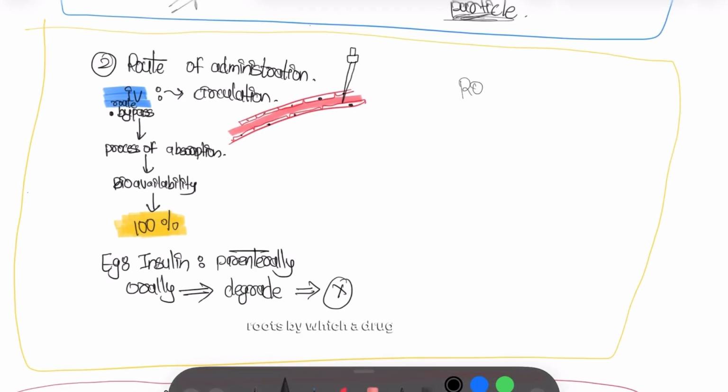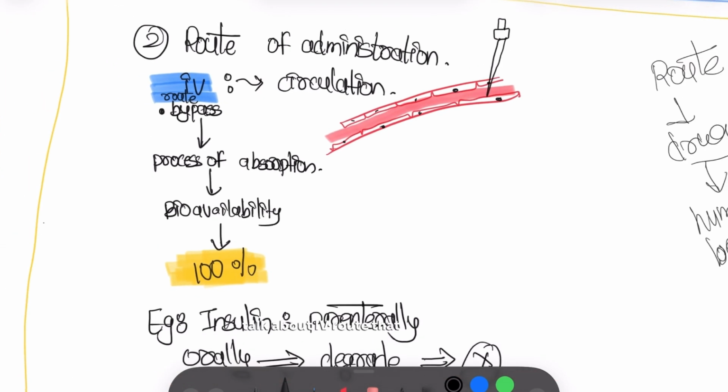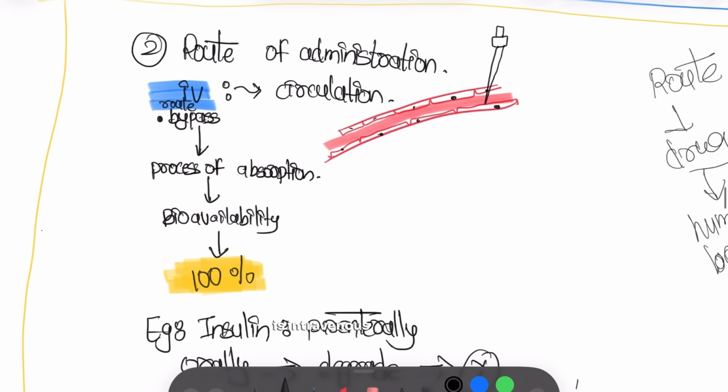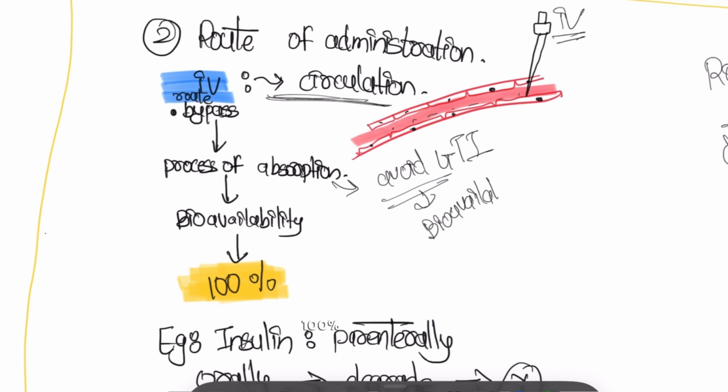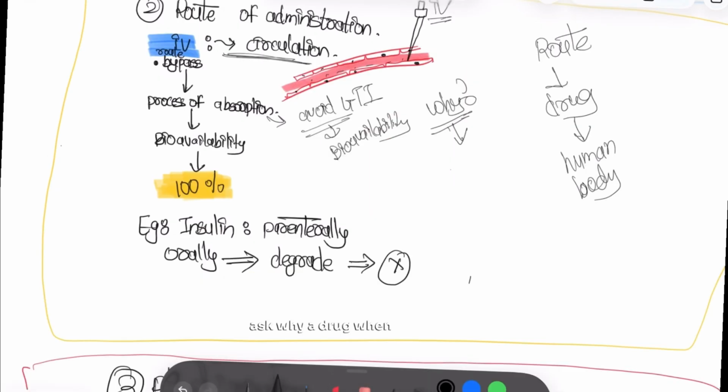Route. There are various routes by which a drug is administered or given to the human body. Now I would like to talk about the IV route, that is intravenous. It is directly given in the blood vessel. This is IV. Now it bypasses the process of absorption. Basically, it avoids GIT, right? Then its bioavailability increases up to 100%.